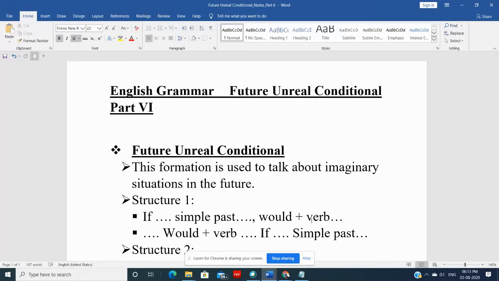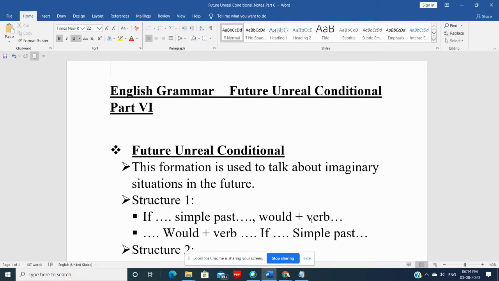Hello everyone. So we are discussing future tense, and in this video we are going to discuss future unreal conditional. In our last video we talked about future real conditional sentences, and in this we are going to cover future unreal conditional.